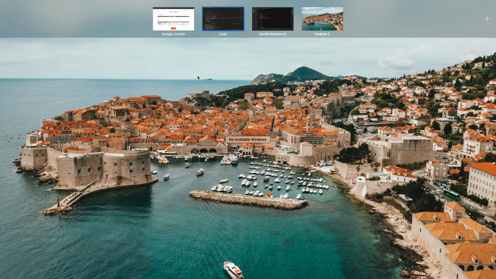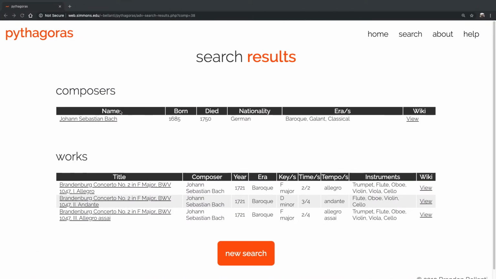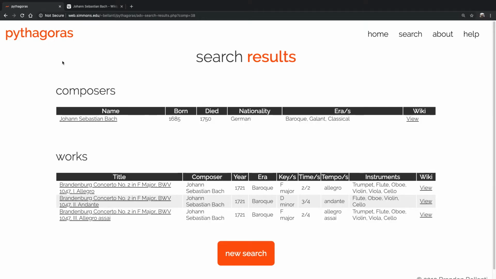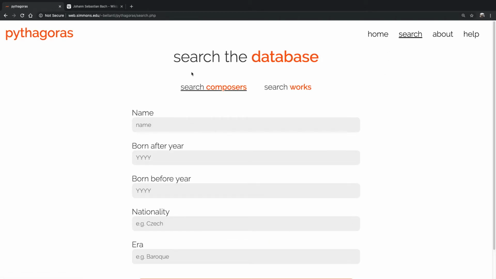So for Bach, we have this returned for his name, his eras, born and death date, and then the nationality. We can open the Wikipedia page. I'll do that in a new tab to not lose my spot, but it'll direct to his Wikipedia page for more exploration there. The search page here is essentially a more fully built out version of that first page.